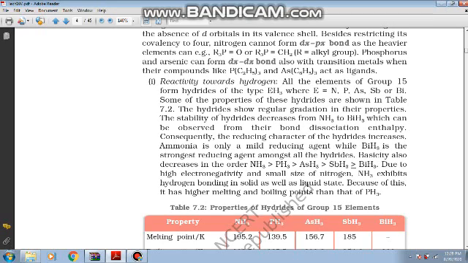Now children, here comes the concept: what is meant by d-pi bonding and p-pi bonding? Let us discuss first the p-pi bonding. When a pi bond is formed between the p orbital of one atom and the p orbital of another atom, it is called p-pi bonding, as is the case with nitrogen. Then d-pi bonding simply means the pi bond will be formed between the d orbital of one element like phosphorus and the p orbital of another element like oxygen, in the case of oxoacids of phosphorus.